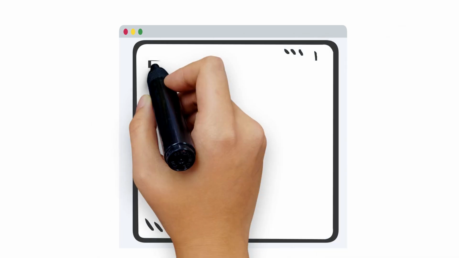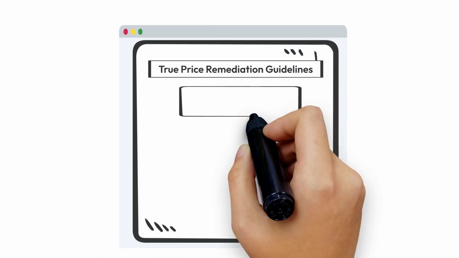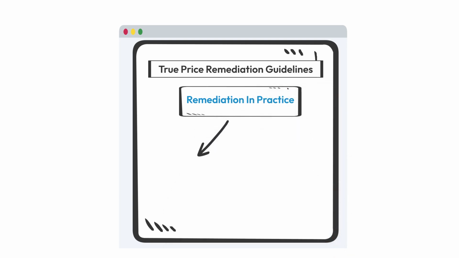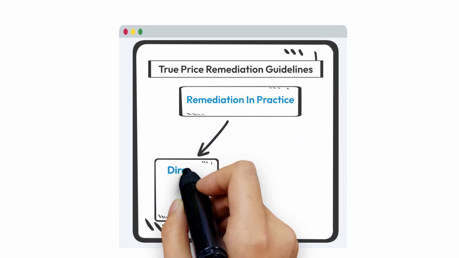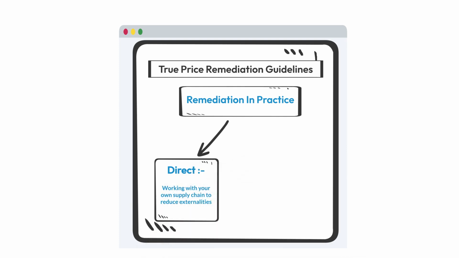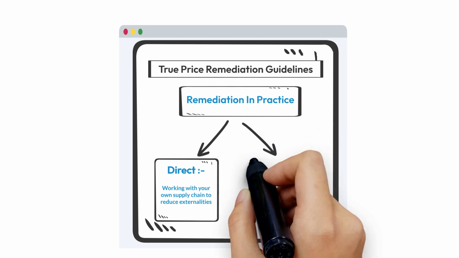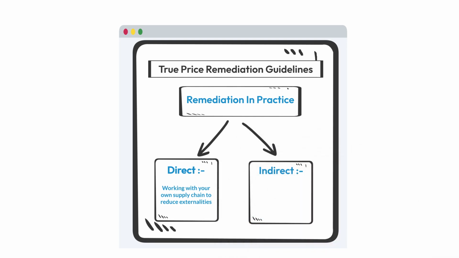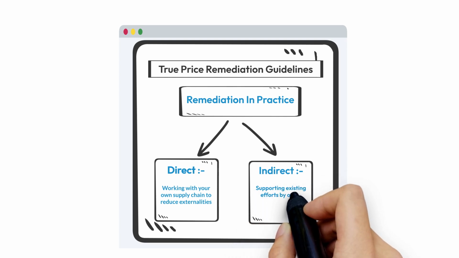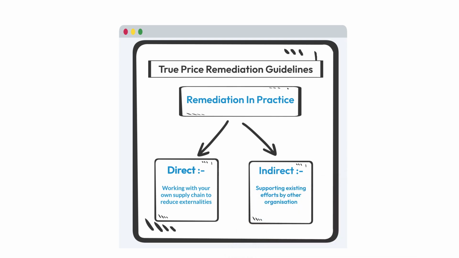This is a simplified example of what we call in our guidelines direct remediation. Direct remediation means that there is work directly done to reduce the social and environmental costs in a supply chain. Our guidelines distinguish this from indirect remediation, when a company finances other organizations and projects that address social and environmental issues, but do not directly engage their supply chain, for example because the company is too small or the chain is not traceable.